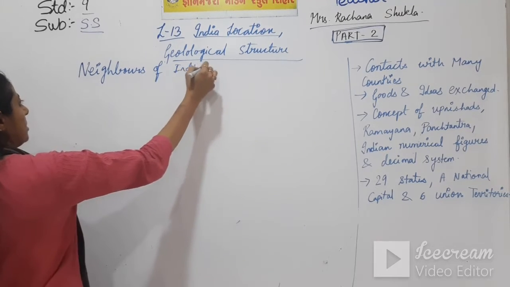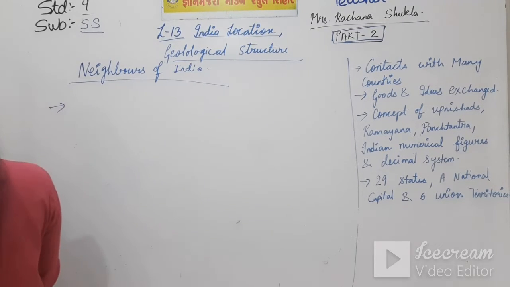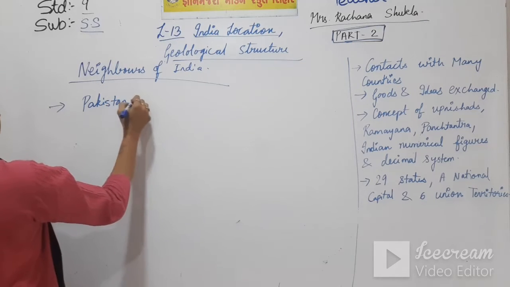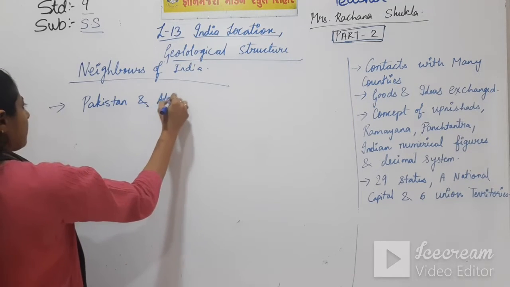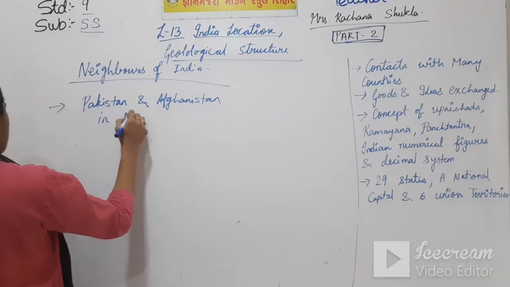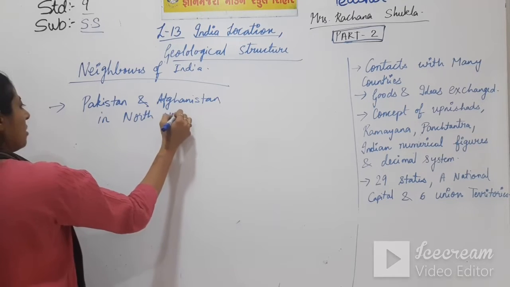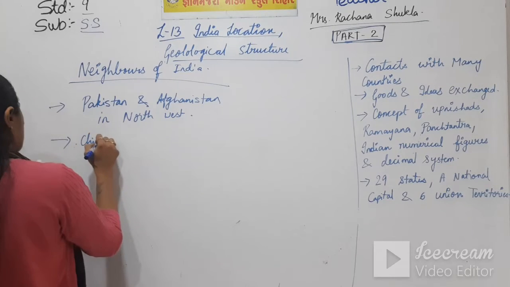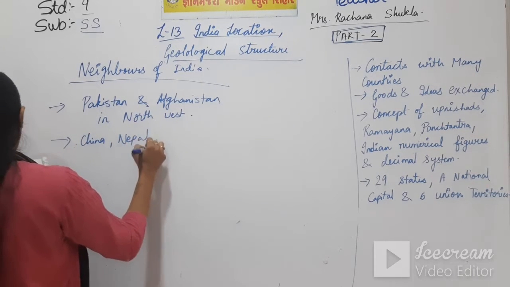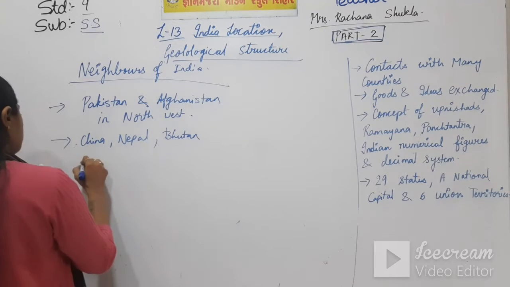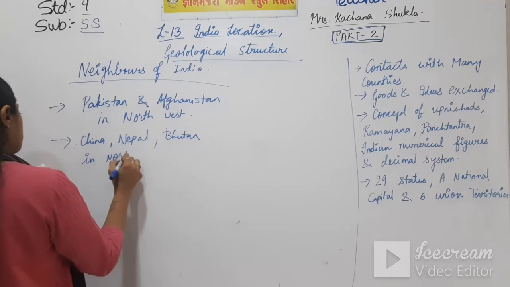Neighbors of India. First one is Pakistan and Afghanistan in northwest. I will also show you the directions. China, Nepal and Bhutan in northeast.